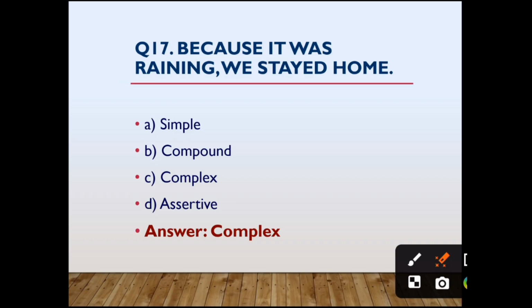Next one. Because it was raining, we stayed home. I guess you guys got the answer. Because it was raining, this is dependent clause. We stayed home. Independent clause. Combination of dependent and independent means it's a complex sentence. Option C. Complex sentence is the correct answer.